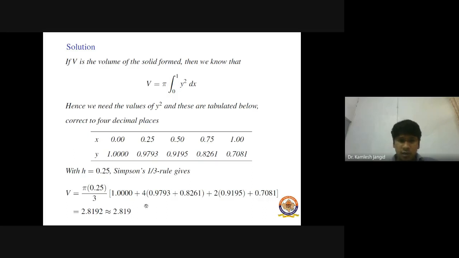This means 0.7081. Now 4 times of even terms and 2 times of odd terms. So these are the even. This is our right. Now if we simplify, then we get 2.819. Now this is our approximate value 2.819, because we are asked to evaluate the volume up to 3 decimal places. So the approximate value is 2.819.